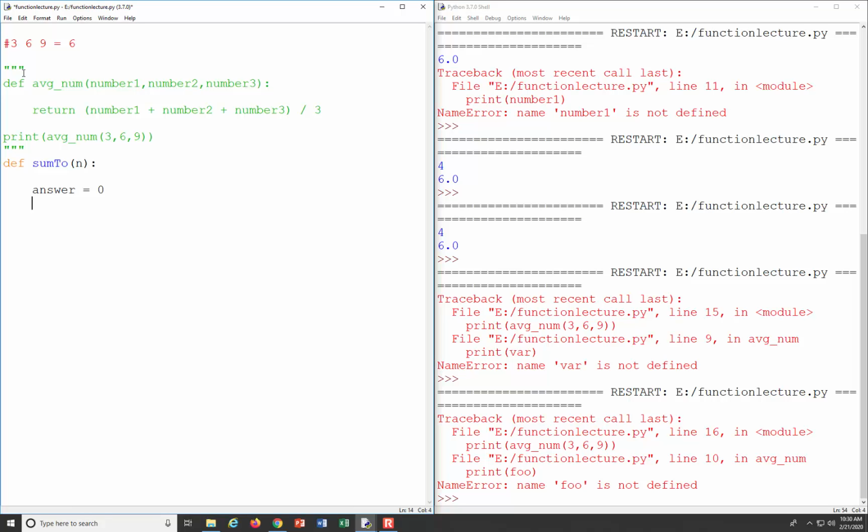So we're going to take 1 plus 2 plus 3 plus 4 plus 5 all the way including n. Okay? So we want to do a for loop, so we can say for number in range, and we want to iterate through the set of all the numbers up to n. So if n is 10, we're going to loop through this 10 times, okay?